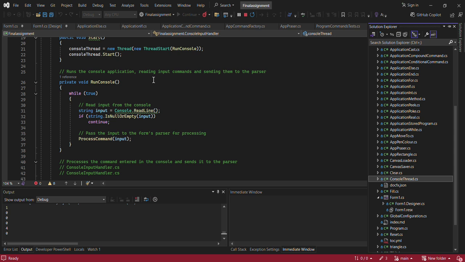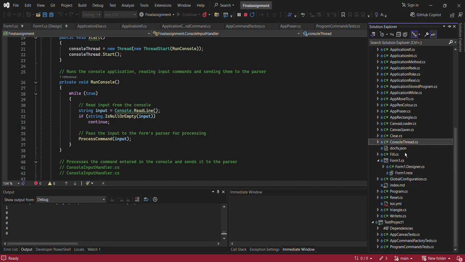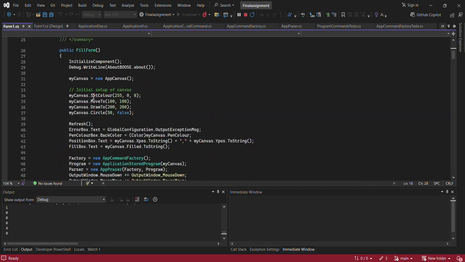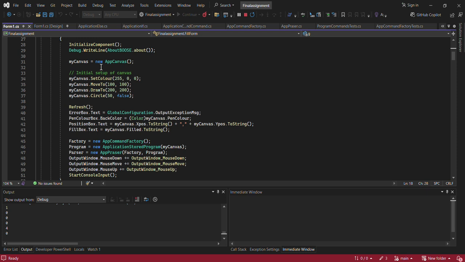These commands are processed by passing them into the fill form class, which I have created in my form class, which I've created in the form. For execution, the use of a separate thread ensures that the main UI remains responsive while managing the console environment. Let me show you.